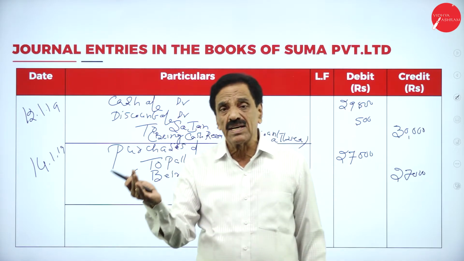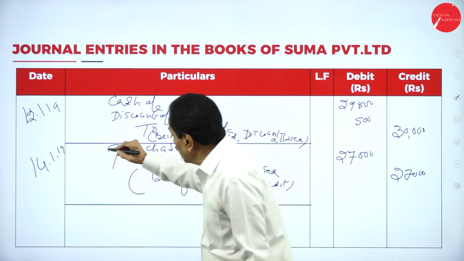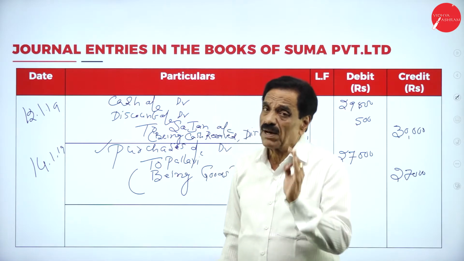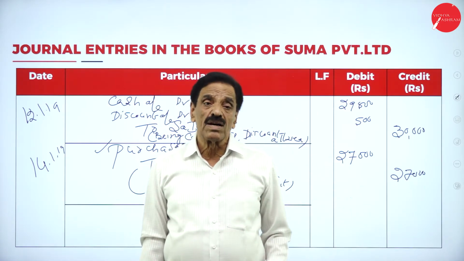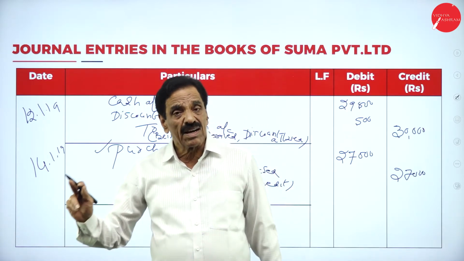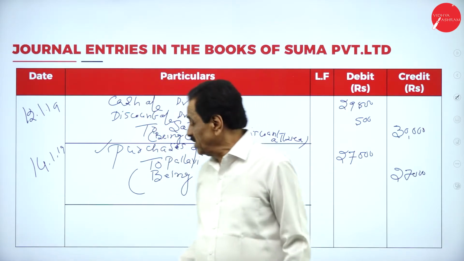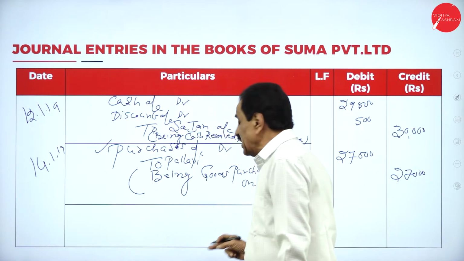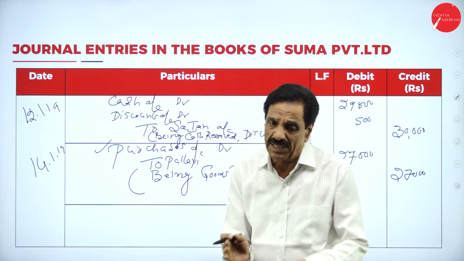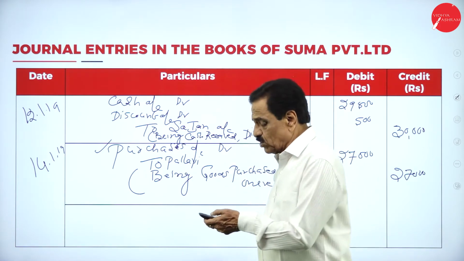Debit what comes in, credit what goes out. Goods is coming in, that should be debited. From whom is it coming in? Pallavi, a personal account. Debit the receiver, credit the giver, her account should be credited. Whatever you write in the bracket is called narration, a brief explanation of an entry. We'll move on to the next one.